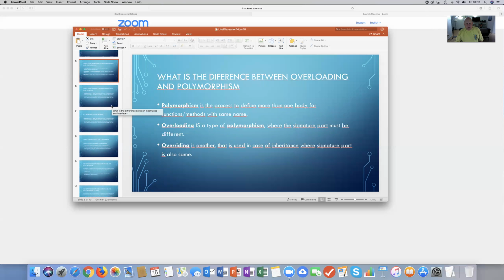What's the difference between overloading and polymorphism? Polymorphism is the process to define more than one body for functions or methods with the same name. Overloading is a type of polymorphism where the signature part must be different. Overriding is another type, used in case of inheritance, where the signature part is also the same.